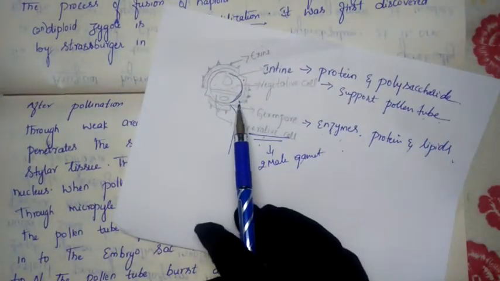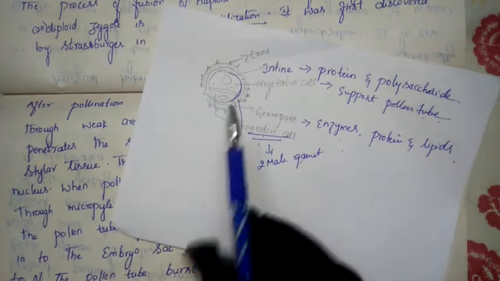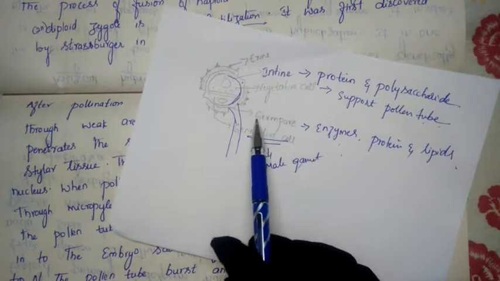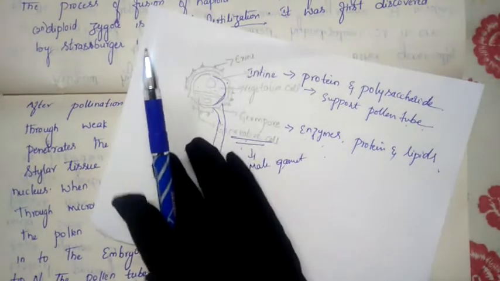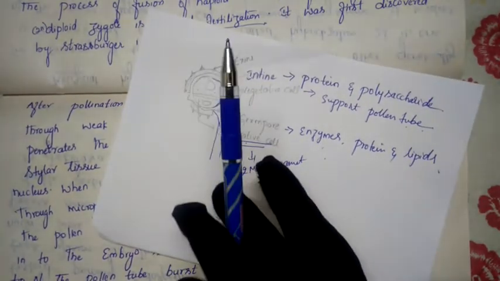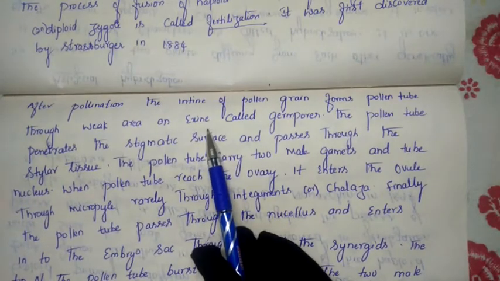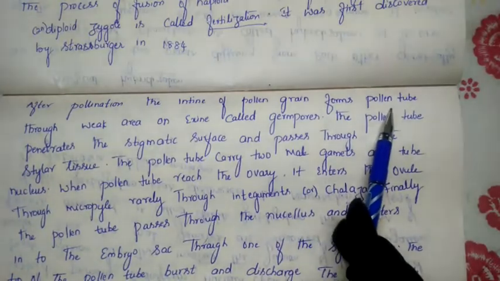Germ pore. This question may also be asked: name the weak area of the exine layer. If they ask in your exam, the answer is germ pore. Germ pore is the weak area. The remaining portion is covered with the hard chemical called sporopollenin, so that's why it is very hard. The weak area of the exine is the germ pore, and through this only the pollen tube starts arising.